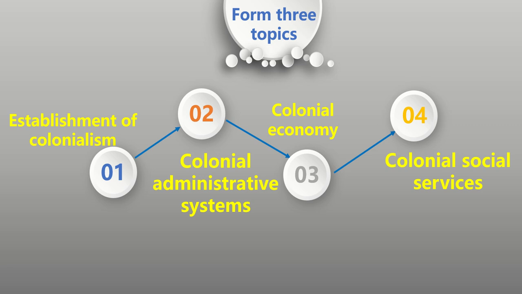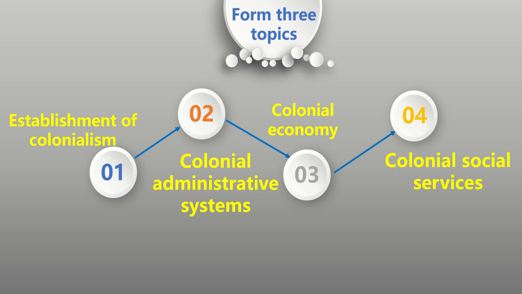One thing I want to share with you before going to the first topic, establishment of colonialism, is the structure of our syllabus from Form 1 to Form 4, divided into 3 categories. The first is the history of Africa before colonialism, pre-colonial, which you learned in Form 1 and Form 2.